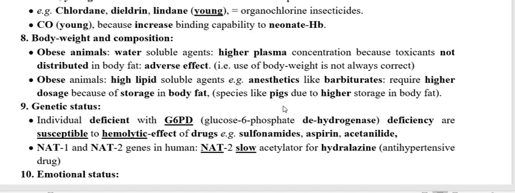Because the pig has higher fat storage, so the anesthetic barbiturate gets redistributed into fat. Less free drug is found in the plasma, so its action is also less. So more anesthetic is required to produce anesthesia in pigs. This is very important.